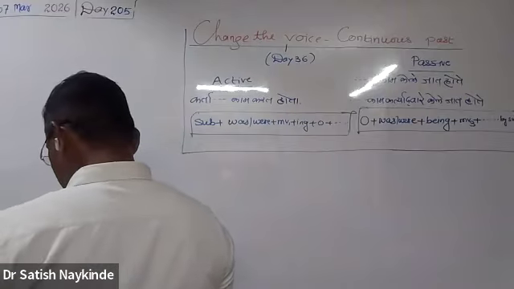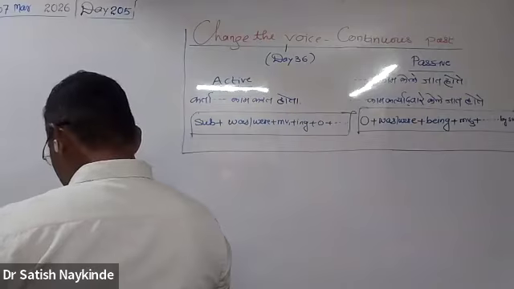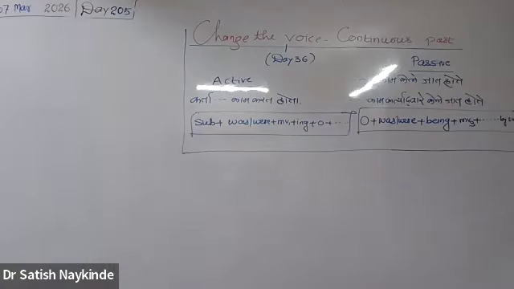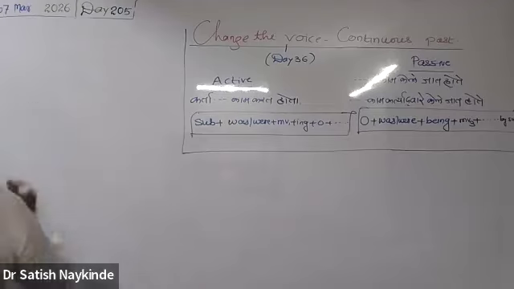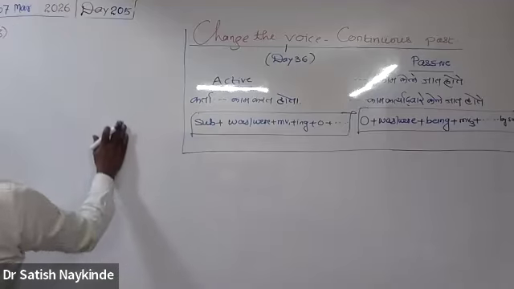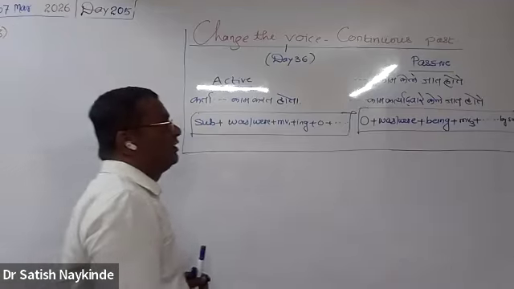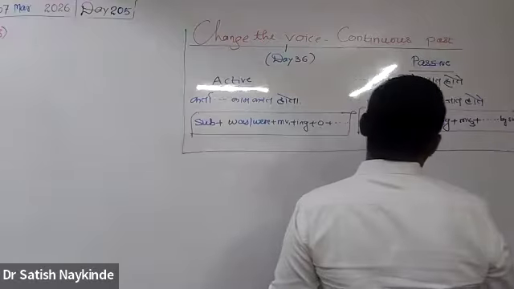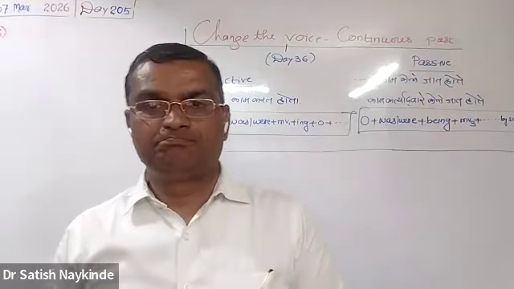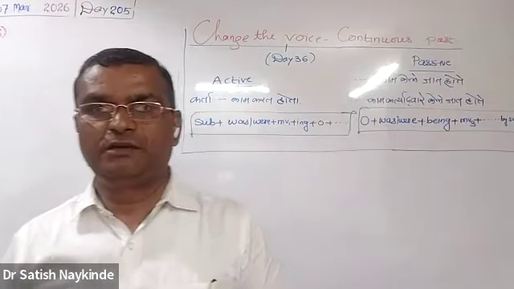All right. What was the last number yesterday? It was number 10 or 12. 12, no? What was the last number? 12. 12. Come on. Can anybody try to tell me any sentence, may it be in active voice or in passive voice? Can you try to tell? Can anybody try? Come on, tell me.